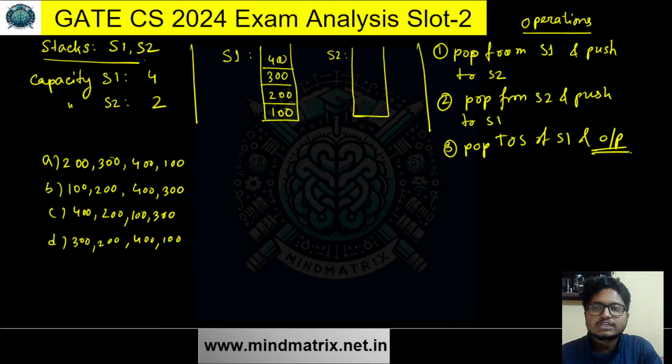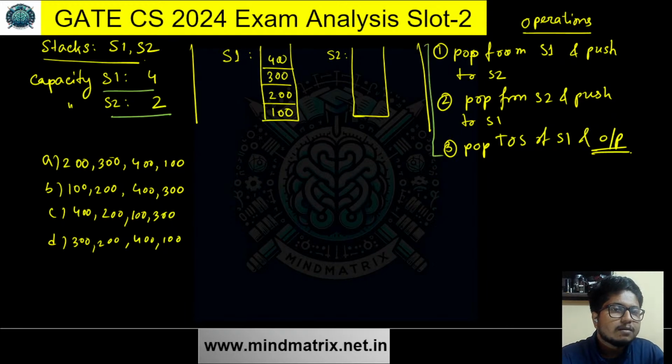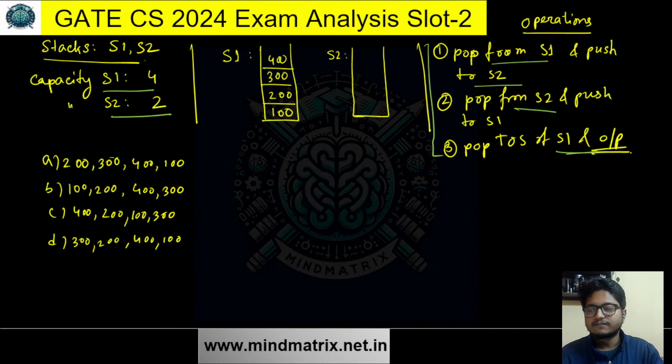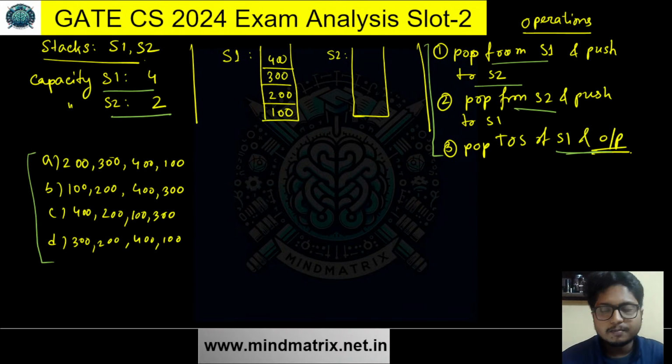The question says there are two stacks, S1 and S2. S1 has a capacity of 4, S2 has a capacity of 2. S1 has these elements 100, 200, 300, 400. S2 is empty, and we are allowed three kinds of operation. Pop from S1, push to S2, so popping the top of stack from S1 and pushing that exact element into S2. Then popping the top of stack from S2 and pushing that into S1, and then popping the top of stack from S1 and giving that as output. Out of these four, which can be generated as output using these operations?